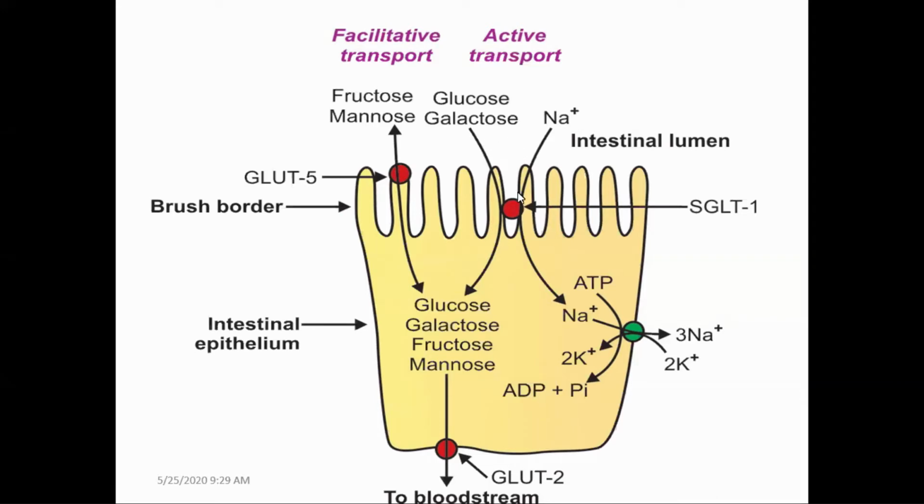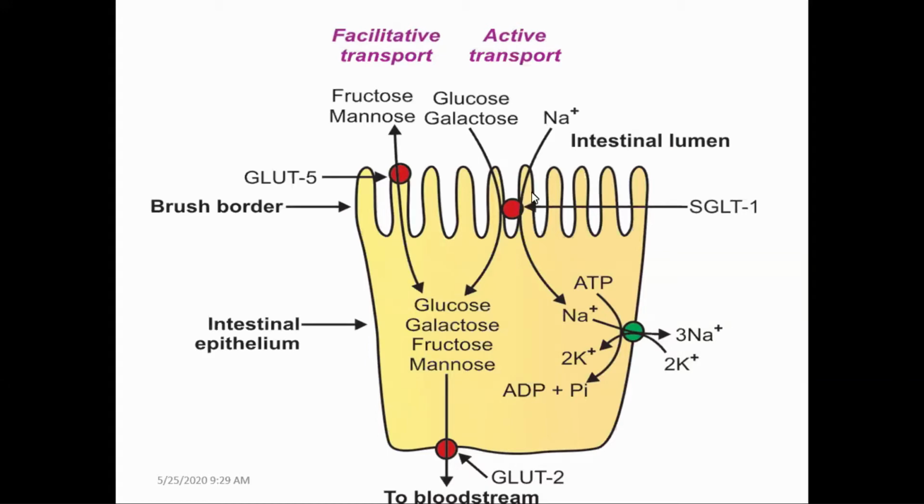While talking about the absorption of glucose and galactose from the lumen of the intestine, there is a specific carrier protein called SGLUT. SGLUT means sodium-dependent glucose transporter. It is found at two sites in our body: one in the intestine, and the next in the renal tubules. The sodium-dependent glucose transporter present in the intestinal lumen is called SGLUT1, and the next one, the sodium glucose transporter present in the renal tubule cells, is called SGLUT2.